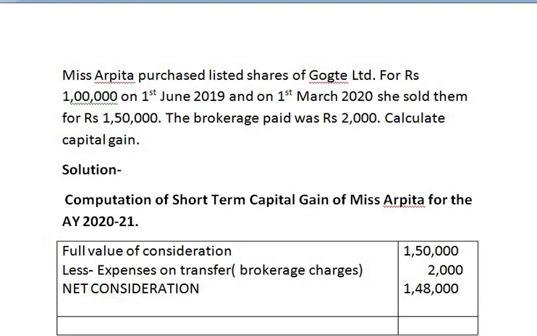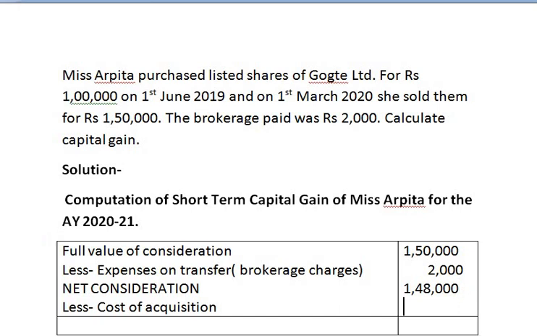From this we have to deduct cost of acquisition. So less cost of acquisition. Cost of acquisition is nothing but the cost of purchase of the shares. What is the amount that Arpita has spent on purchasing the shares? It is 1 lakh rupees.